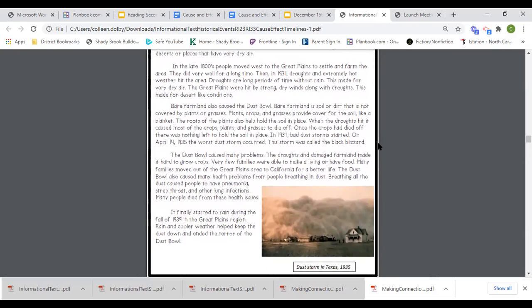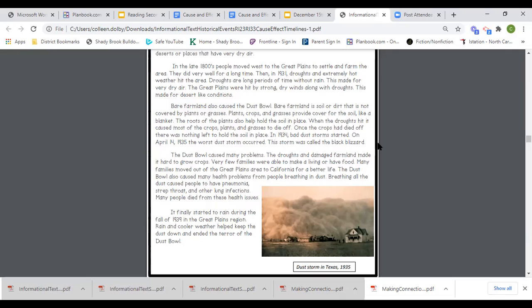In 1934, bad dust storms started. On April 14, 1935, the worst dust storm occurred. This storm was called the Black Blizzard. The Dust Bowl caused many problems. The droughts and damaged farmland made it hard to grow crops. Very few families were able to make a living or have food. Many families moved out of the Great Plains area to California for a better life.